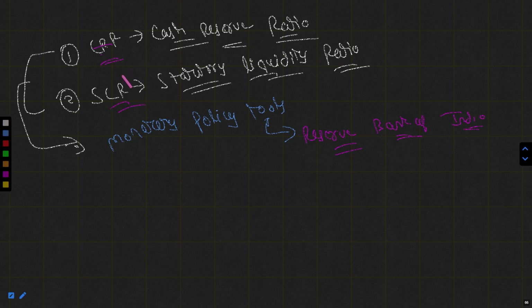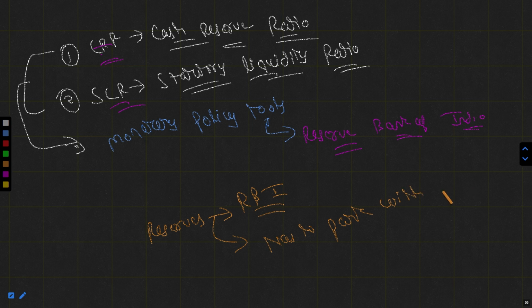The CRR and the SLR are basically the reserves a bank has to park with the RBI and has to park with itself. So now I'm asking you the question. Which of the following reserves should be parked with the RBI, and which of the following reserves should be parked with the bank?